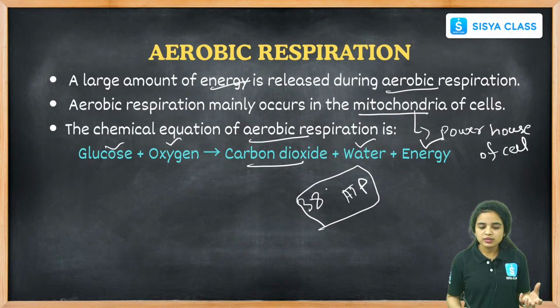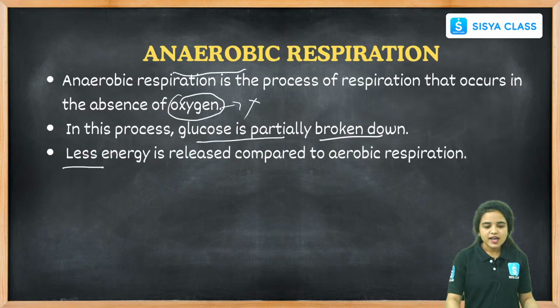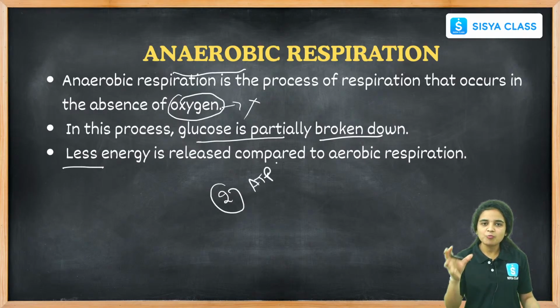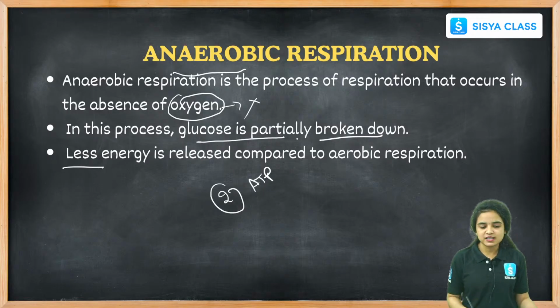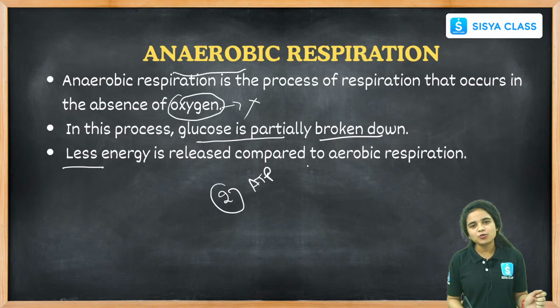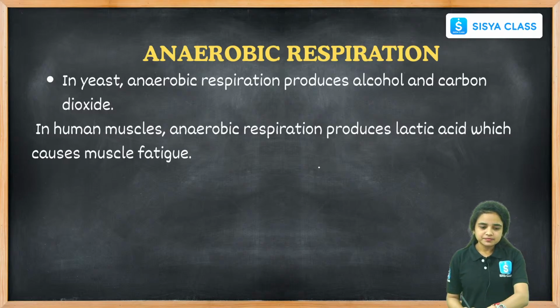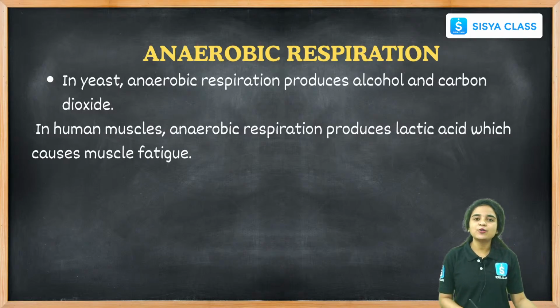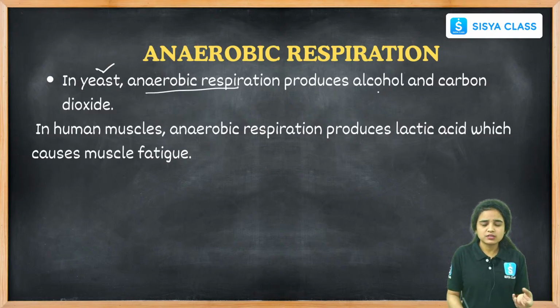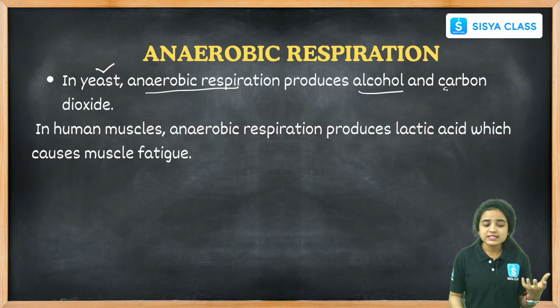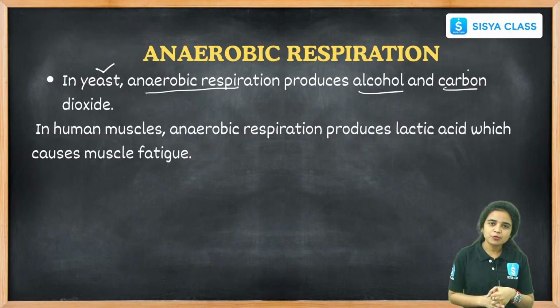We already know the exact amount, 38 ATP. In anaerobic respiration, only 2 ATP is released. See how much variation we can find here: 38 ATP and here only 2 ATP. Less energy is released during anaerobic respiration. We can find this anaerobic respiration in yeast cells. What are the products of anaerobic respiration here? Alcohol and some carbon dioxide.